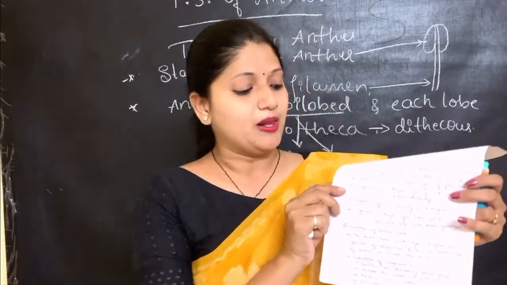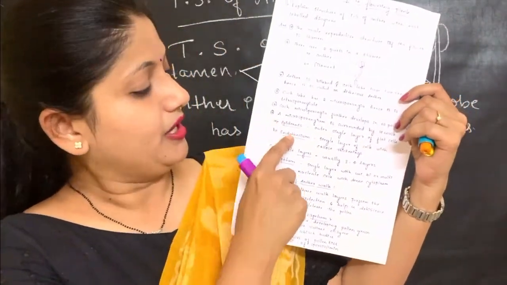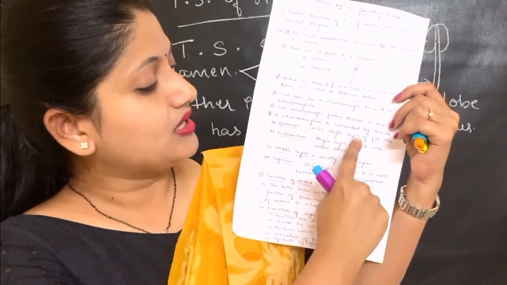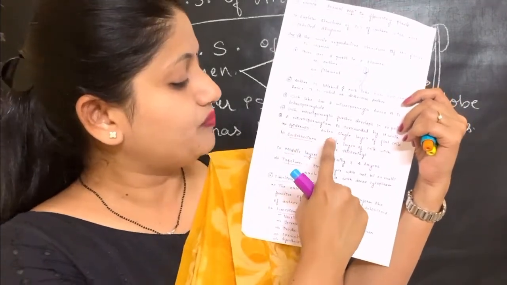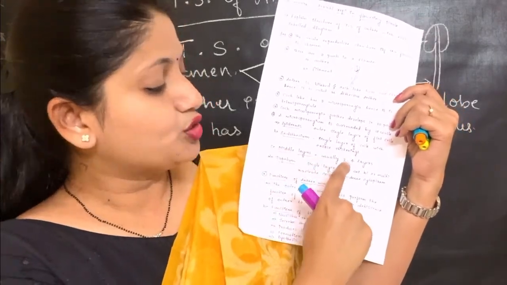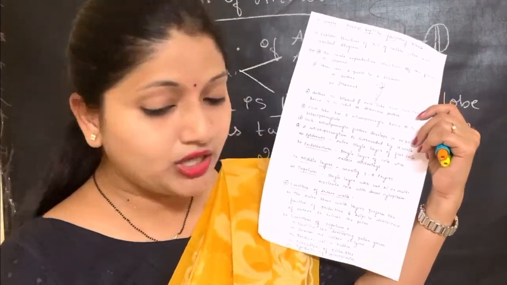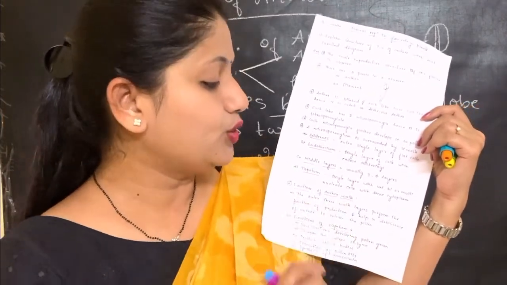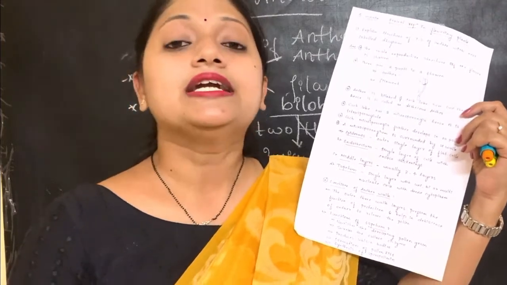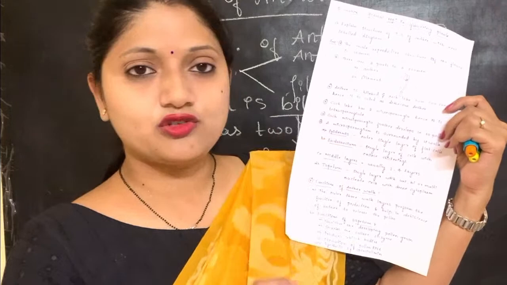For example, epidermis: outer single layer of flat cells. Endothecium: single layer of cells with callose thickenings. Middle layers: usually 3 to 4 layers. Tapetum: single layer with uni, bi or multinucleate cells which have dense cytoplasm. Then we are done with these 4 walls.